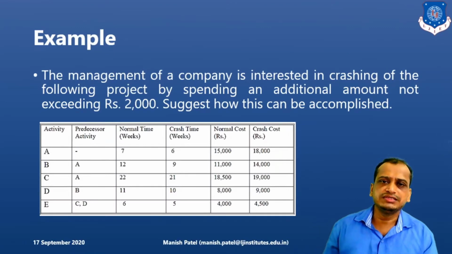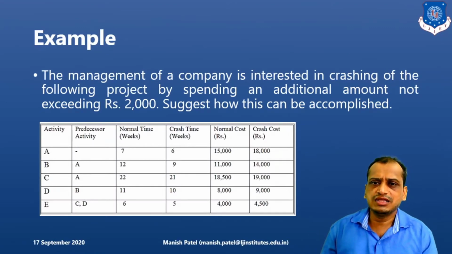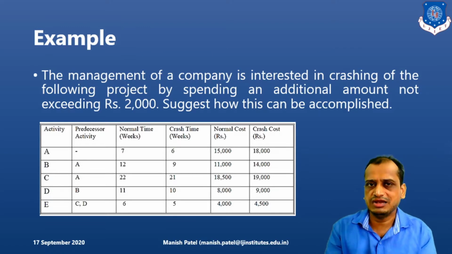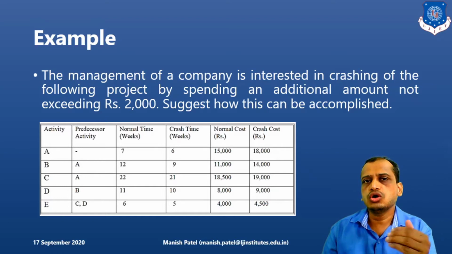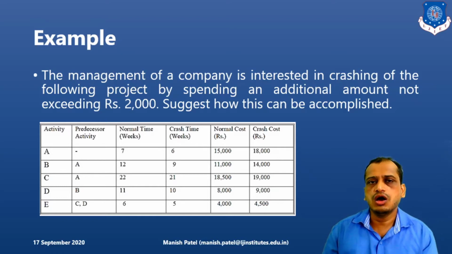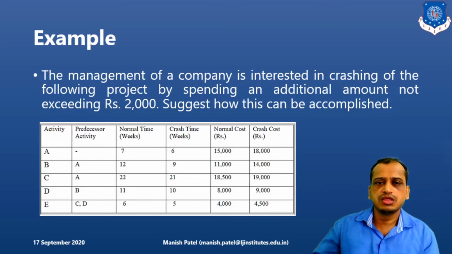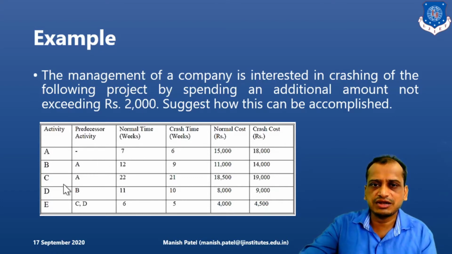Now let's look into an example here. The example says that the company is interested in crashing the following project. Different activities are given here, and the additional amount should not exceed 2,000 rupees. Now how can we accomplish this? Here predecessor activities, normal time, and crash time are given. It means that activity A can be crashed by up to 1 week, from 7 weeks to 6 weeks.